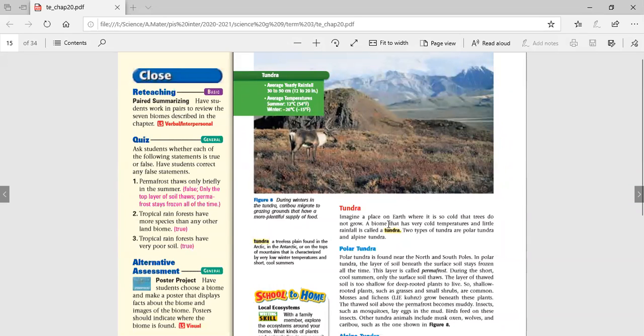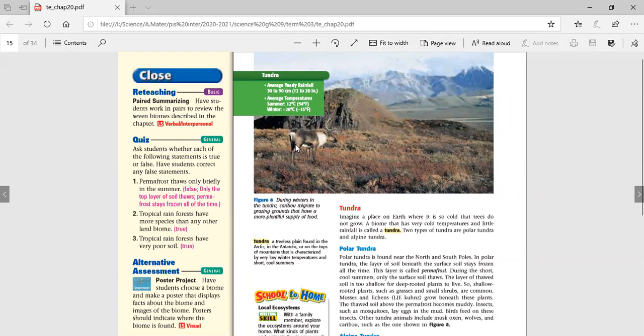So what are the main characteristics of tundra overall? The average rainfall is from 12 to 20 inches, which means from 30 to 50 centimeters. But unfortunately, most of this precipitation is not in the form of liquid. Most of it turns to ice, so that's not much available water. The temperature, of course, is extremely cold. It could reach minus 26 degrees Celsius, and sometimes it could be more.